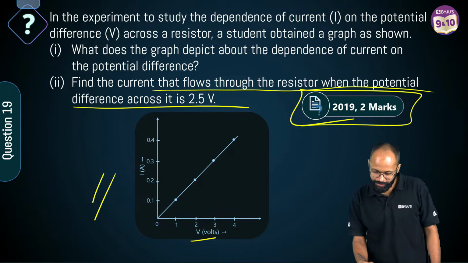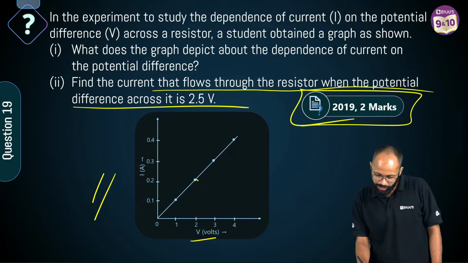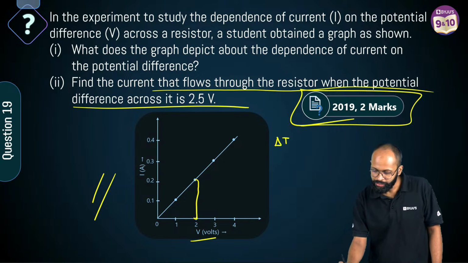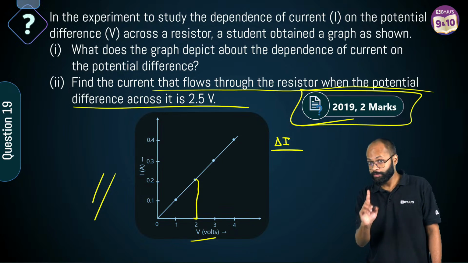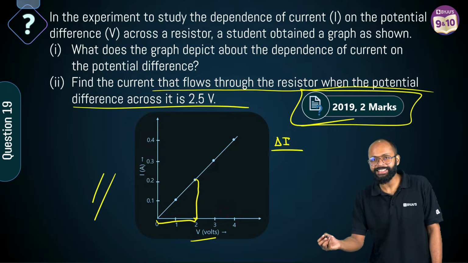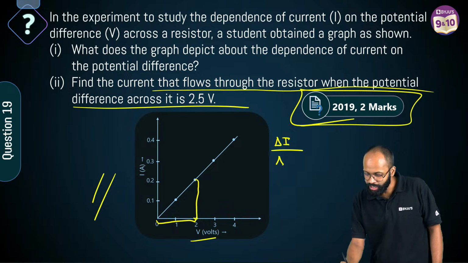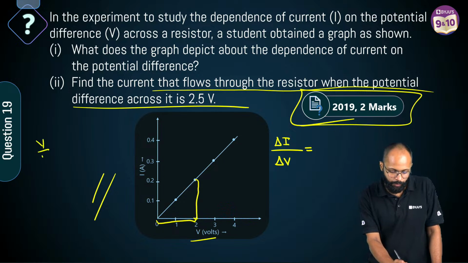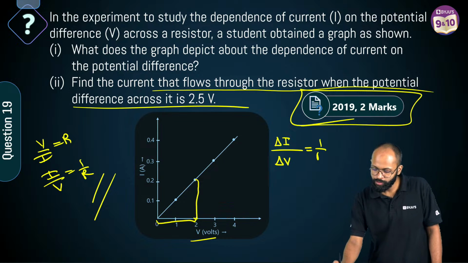Slope is change in y-axis upon change in x-axis. What is y-axis? Current. Delta I. What is x-axis? It is V. Delta I upon delta V will give what? V upon I is equal to R. I upon V is equal to 1 upon R. So this will give you 1 upon R.